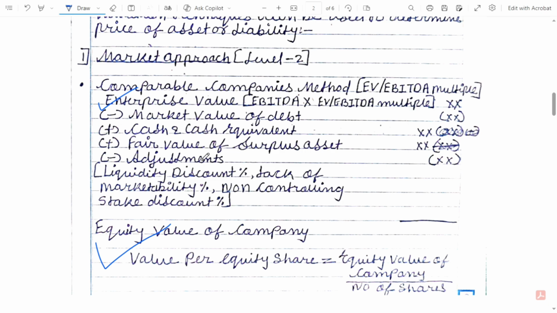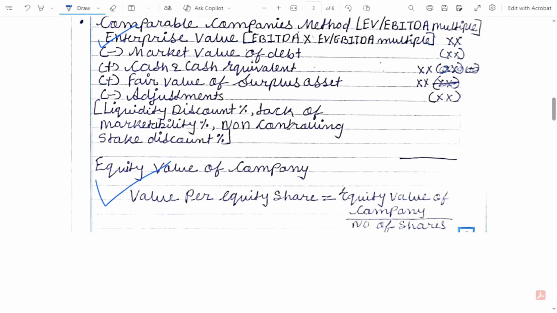Then cash and cash equivalents are not included in enterprise value, so we are going to add them. We will add surplus assets, and then we will deduct adjustments. The adjustments are liquidity discount, lack of marketability, and non-controlling stake. We reduce all these discounts, and then we get the equity value of the company. Then we divide it by the number of shares, and we get the market price per share.